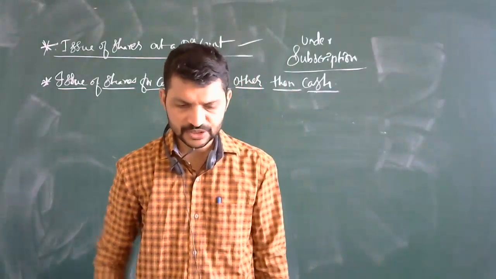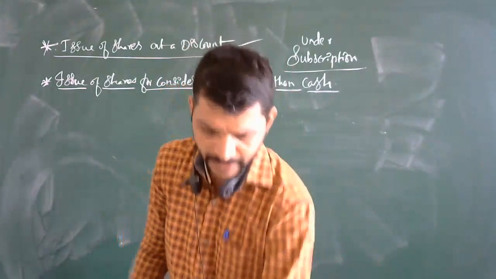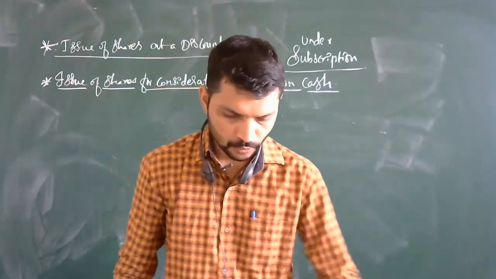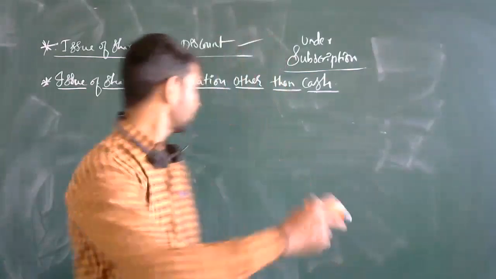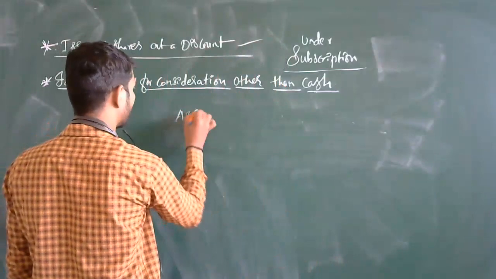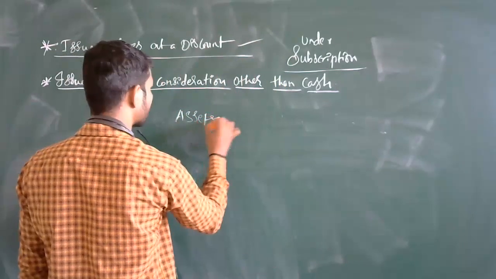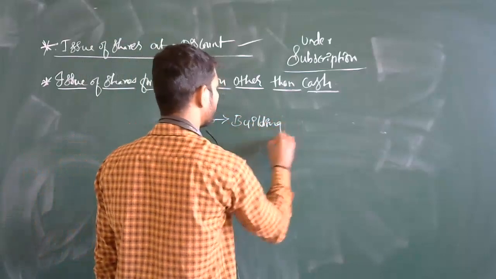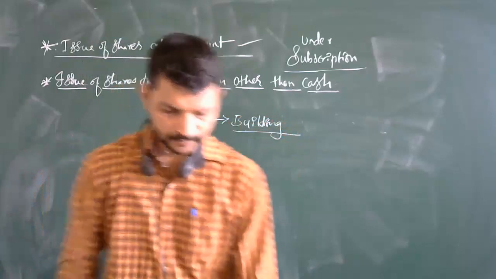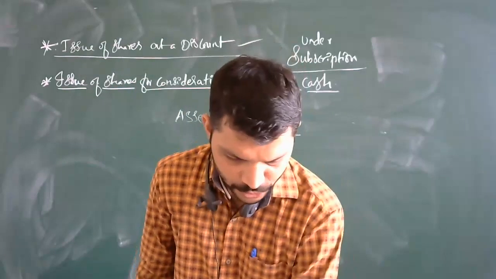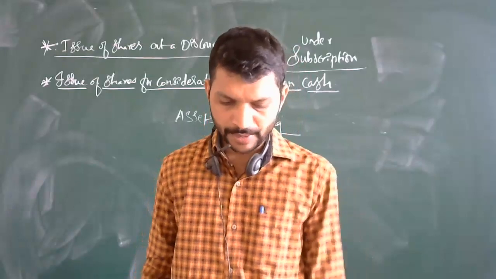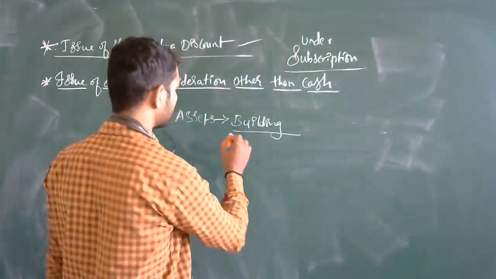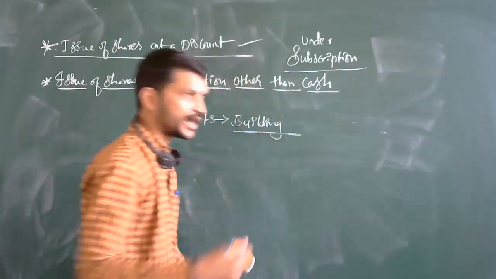See, there are instances where the company enters into an arrangement with the vendors, from whom it has purchased an asset. I will repeat this example one more time. The assets are being purchased, just like a building you have purchased from the vendor, whereby the vendor agrees to accept payment in the form of fully paid shares of the company issued to them.